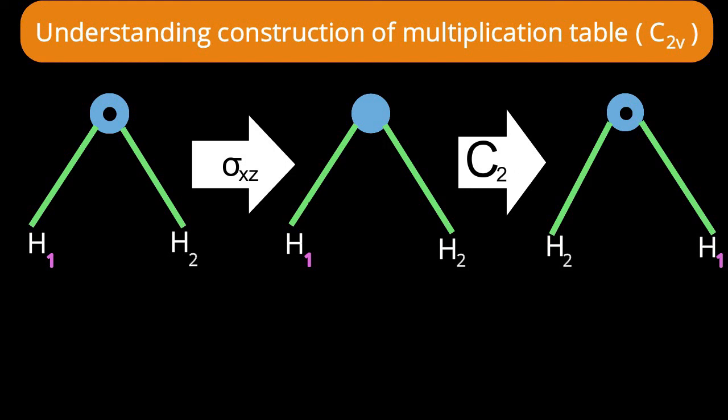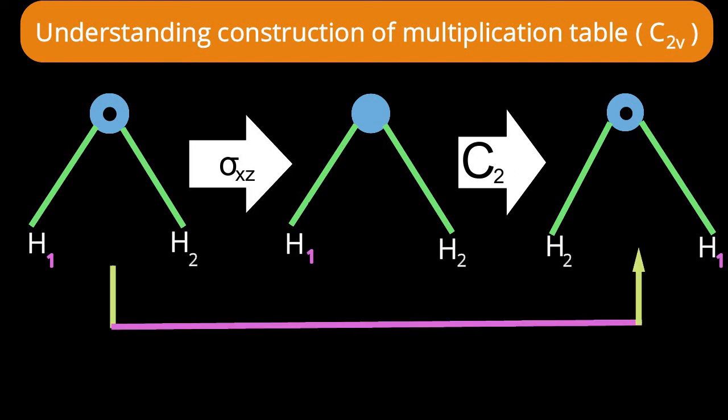Now we have to think how to obtain the resultant structure from the original structure. In the original structure, hydrogen 1 is to the left side, and in the resultant structure, hydrogen 1 is to the right side. In the original structure, the nose is pointing towards us, and in the resultant structure, the nose is still towards us. What do you think? Which operation can bring us that change? Right.